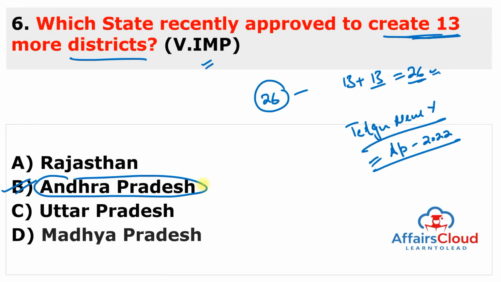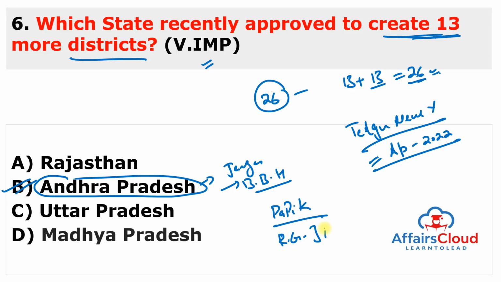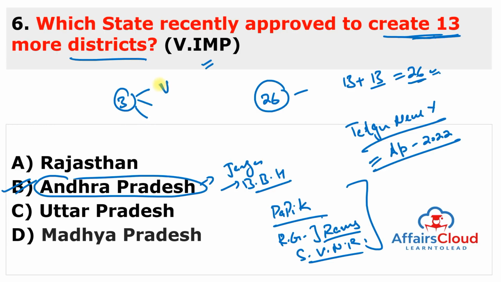And remember about Andhra Pradesh, Chief Minister is Jagan Mohan Reddy. Governor is Vishwa Bhushan Harichandan. And 3 very important national parks are there: Papikonda National Park, Rajiv Gandhi National Park, which is also known as Rameshwaram National Park, and next is Shri Venkateshwara National Park. You can also remember that Andhra Pradesh is the only state with 3 proposed capitals. One capital is Visakhapatnam, which is basically an executive capital, Amravati is the legislative capital, and the third one is Kurnool, the judicial capital.